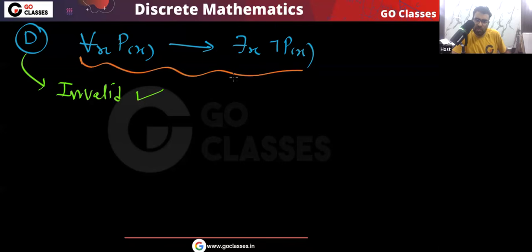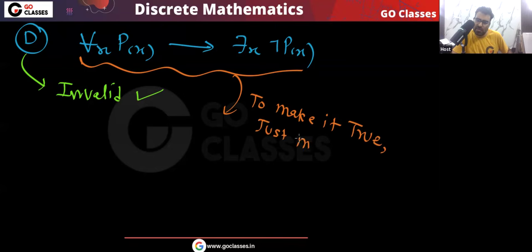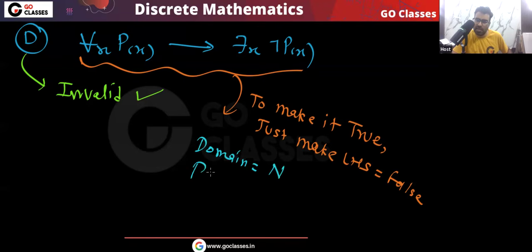To make it true, what can I do? Just make the LHS false. For example, just take this domain: the set of natural numbers, and for P(x) take x is prime.